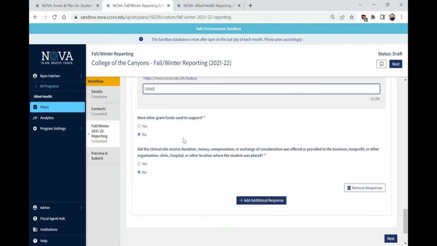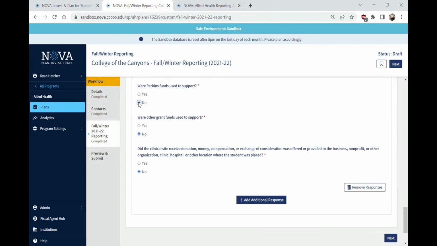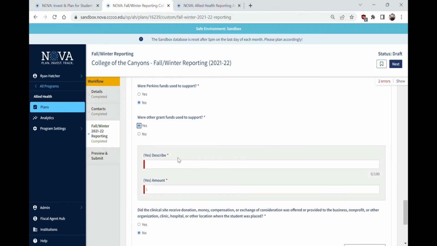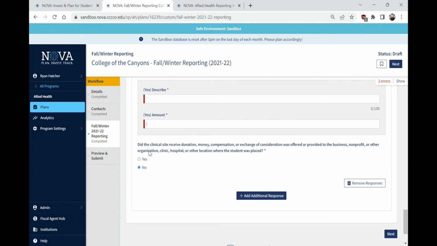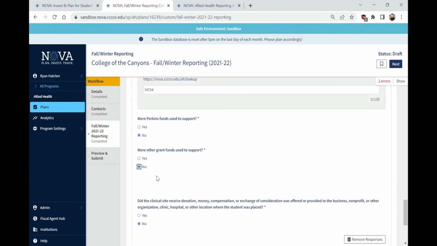If you did not use Perkins, just hit no, no big deal. If you have other funds used that aren't Perkins or SWP or just not Nova in general, you just describe them here and choose the amount here. And if you didn't, again, just click no.